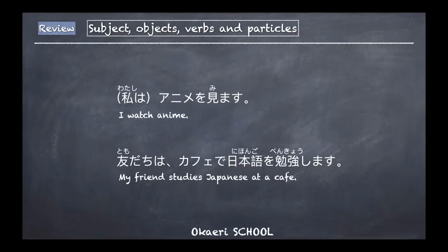できた? Did you get to do it? Hopefully you did. Hopefully it was the same answer. Well, as you know, as long as the right particles are followed, you can have 友達は日本語をカフェで勉強します. You can, yes. カフェで友達は日本語を勉強します. Maybe we have said that. But anyway. So the green ones, they are particles. And the underlined ones, they are the verbs we have learned.